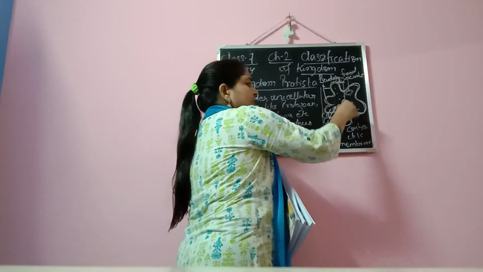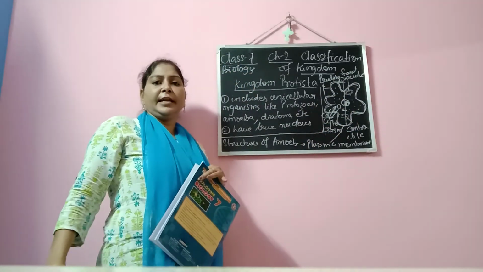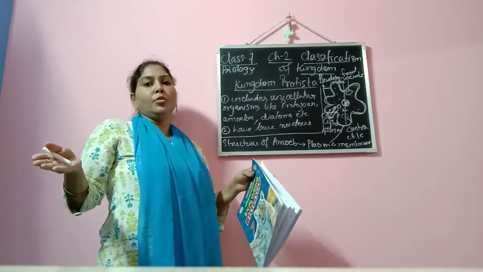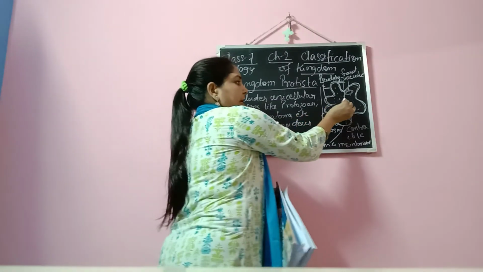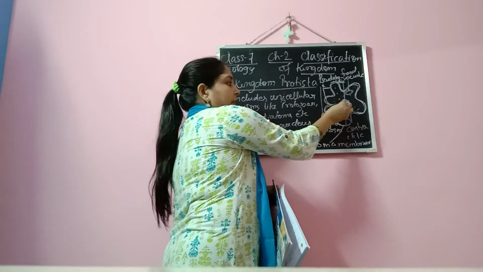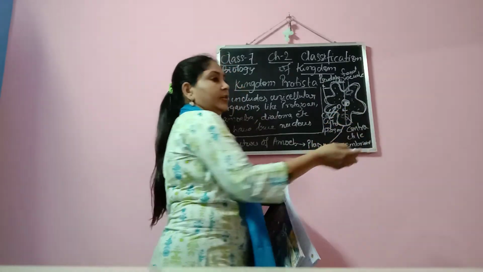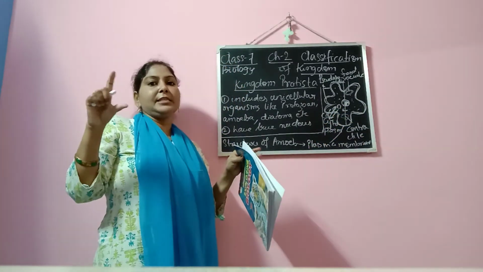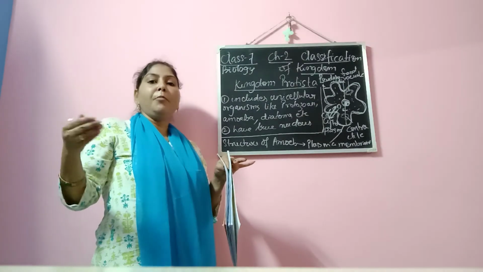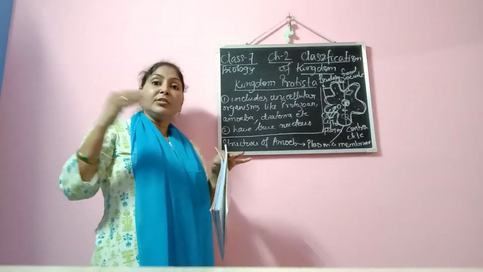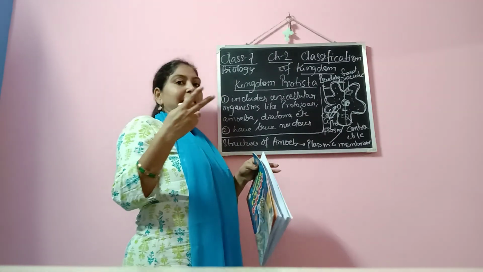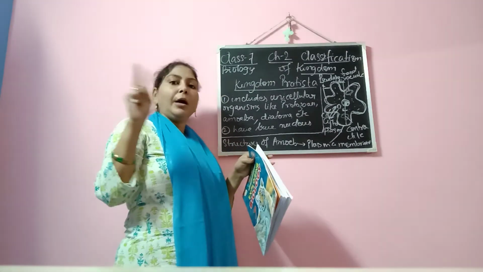From the nucleus, this amoeba divides into two parts. One part of the nucleus is in this, and the other part of the nucleus is here. So now there are two daughter cells of amoeba. These two daughter cells will behave as separate individuals, so they will be like two amoeba.